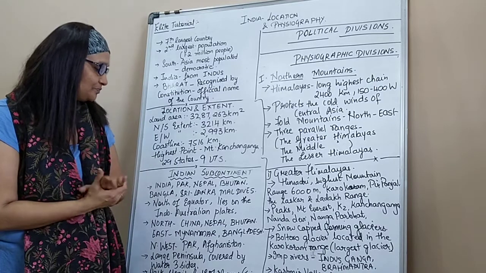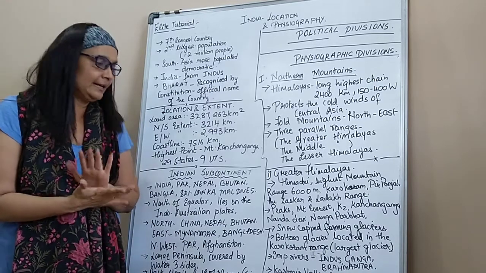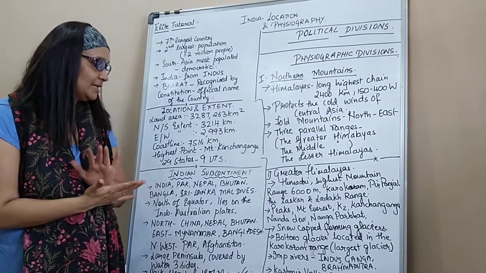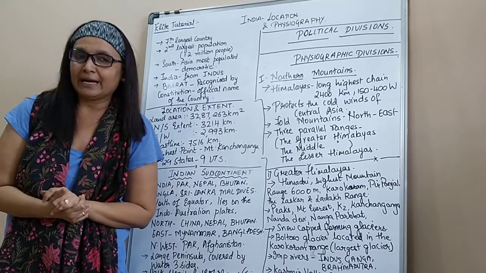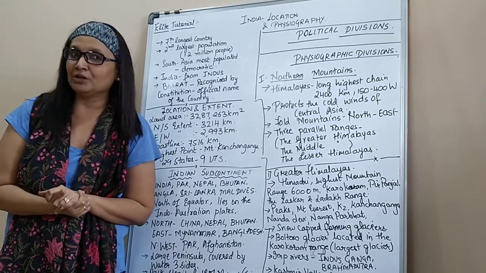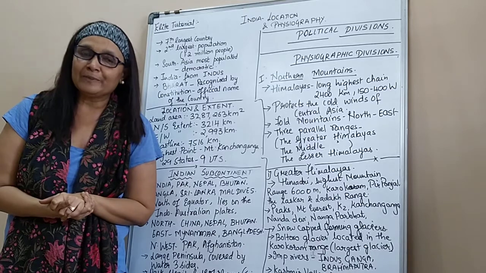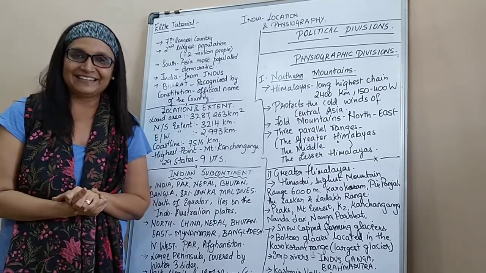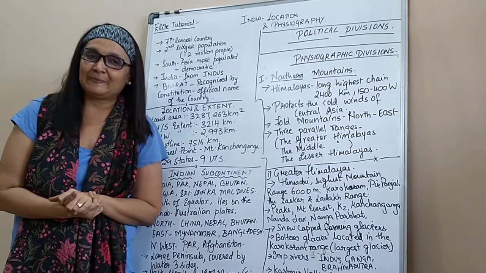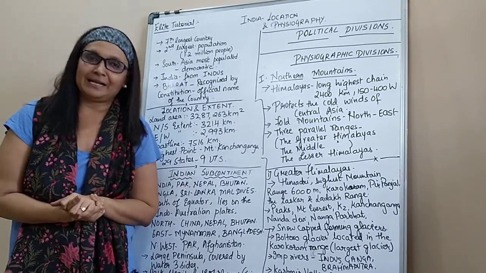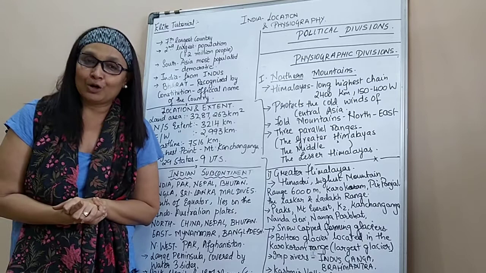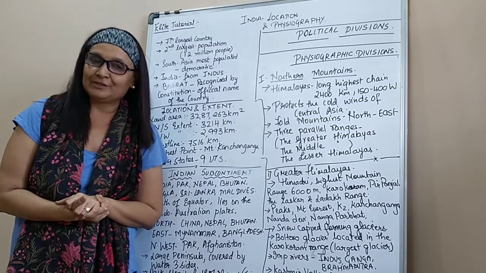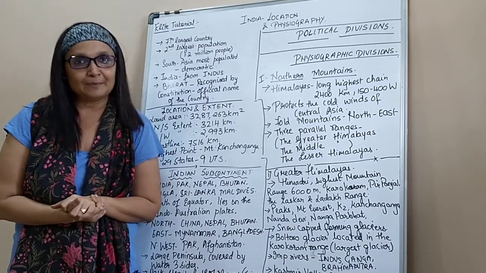Coming to India, Pakistan, Nepal, Bhutan, Bangladesh, Sri Lanka and Maldives make up India and her subcontinent. That does not mean that we are ruling over them. Oh wow, if it would have happened, it would have been really great. They all have their respective kings, their presidents and their prime ministers, but they are all closely connected to India. So that's why it's called India and her subcontinent.